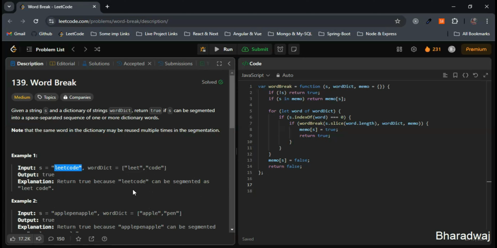And the space complexity would be big O of n, where n is the length of the string s, due to the memory storage. So the overall space complexity would be big O of n. So the time complexity, I'll just come here, it would be big O of m into n into n. So you can just take this one n, and space complexity would be big O of n.